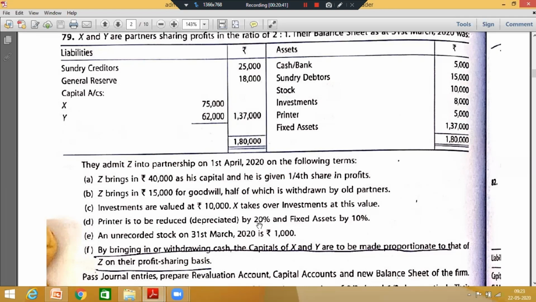I'm discussing question number 79 first. Not 78, this is question number 79. Children, make the revaluation account for question number 79 if you're having the books, because it's better to understand the first case by bringing in cash.